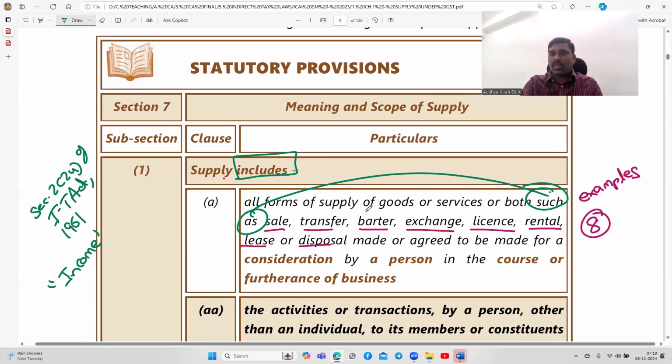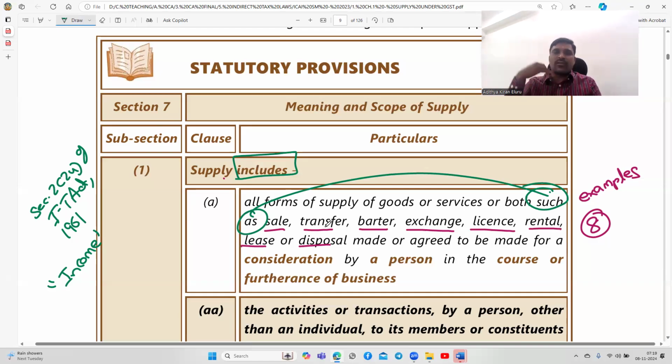Anyway, first we will discuss these popular 8 forms of supply. Remember, these 8 forms of supply are only examples. It's not that only those are supplies. Anything can be considered a supply. Remember these things: sale of immovable property, gift of immovable property, lending of money, and sale or purchase of securities.